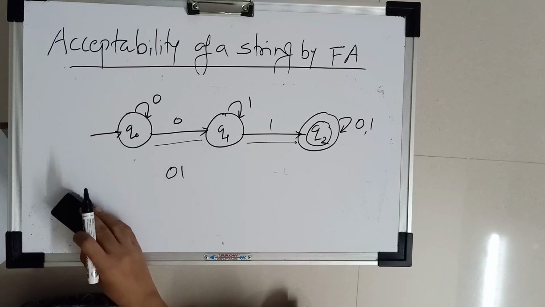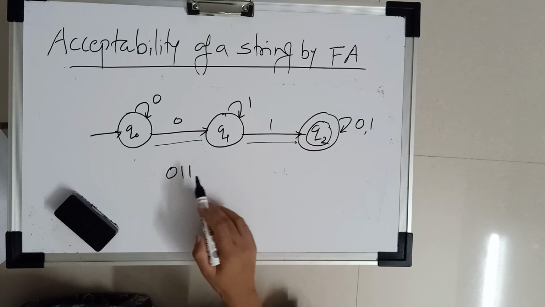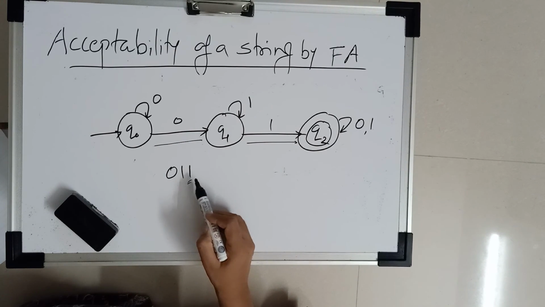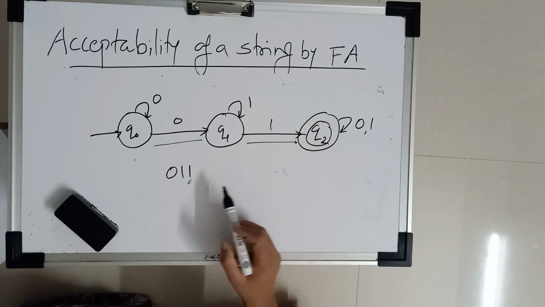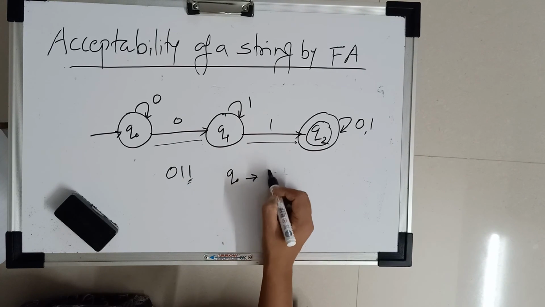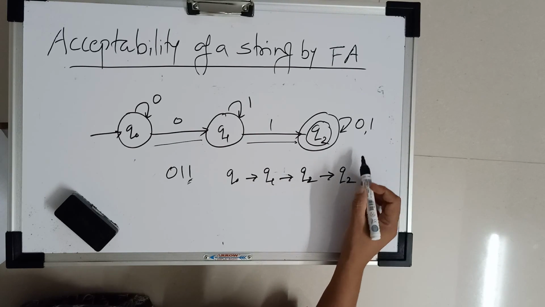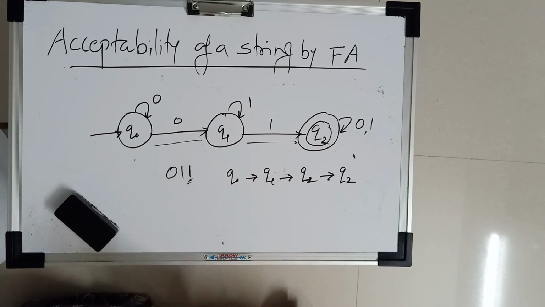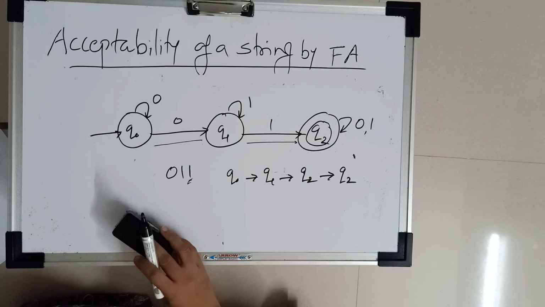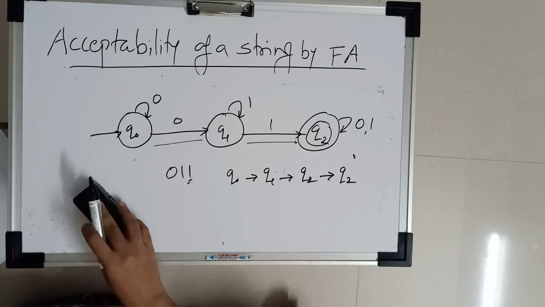Again, 0 1 1 1 is given here. We already have the path for 0 1, and for the last 1 we can use the self loop transition again. So your path is Q0, Q1, Q2, and again Q2. We are using the self loop transition for this string, so this string is also accepted. In this way we can find out the acceptability of a string by final state.